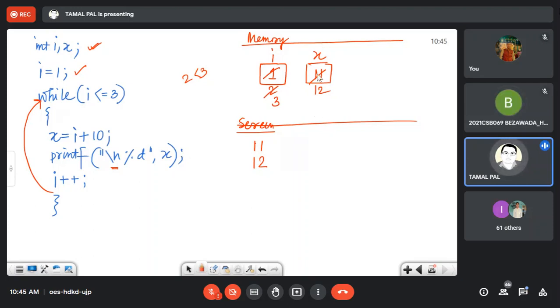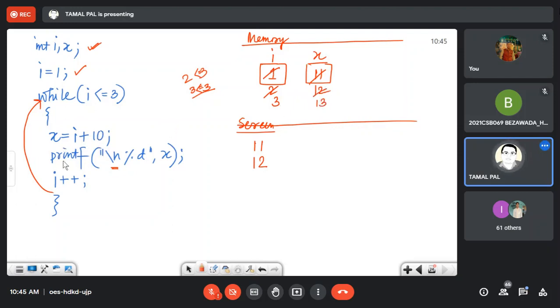What is happening in memory, you can also check. So 3 less than equal to 3. Is it true? Oh, sorry, it is less than or equal to. So 3 less than equal to 3, it is true. So x equal to I plus 10. Current value of I is 3, and 3 plus 10 means 13.